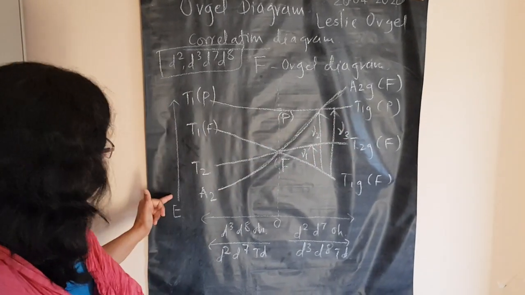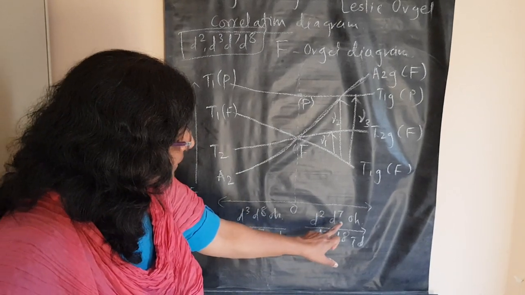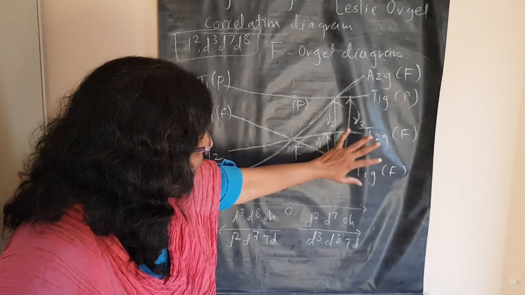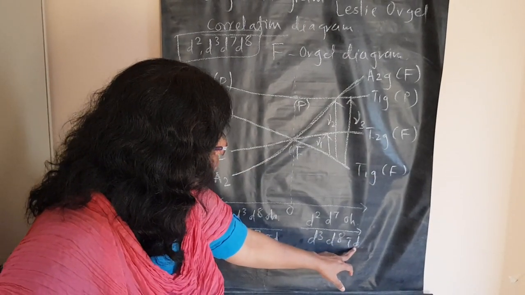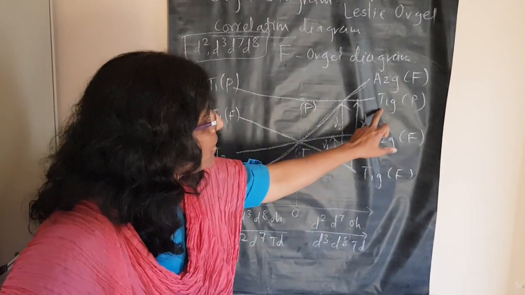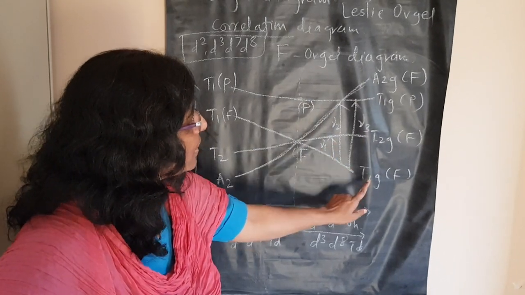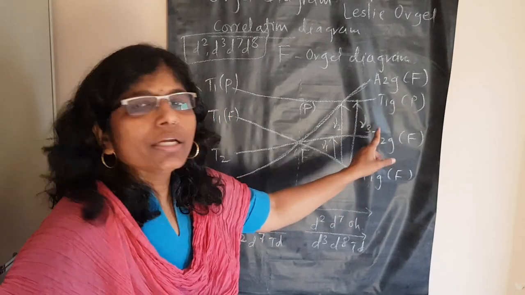This is with respect to energy, you have to keep in mind. And this is for d2 and d7 octahedral systems. This type of transitions will be there, and when there is a d3 and d8 tetrahedral system, at that time g will not be there. Only T1, T2, T1, A2. The transition will be the same. Again T1 to T2 will be ν1, T1 to A2 will be ν2, and T1 to T1(P) will be ν3 transition.